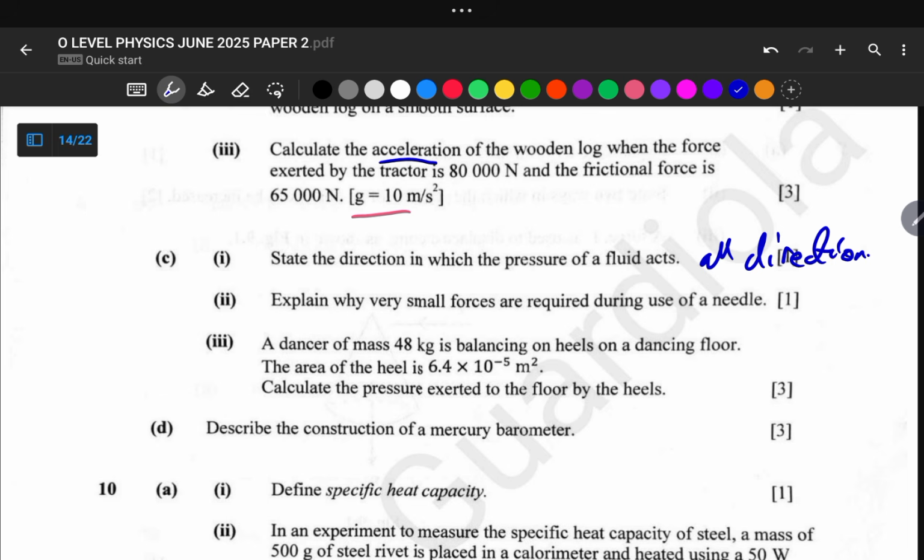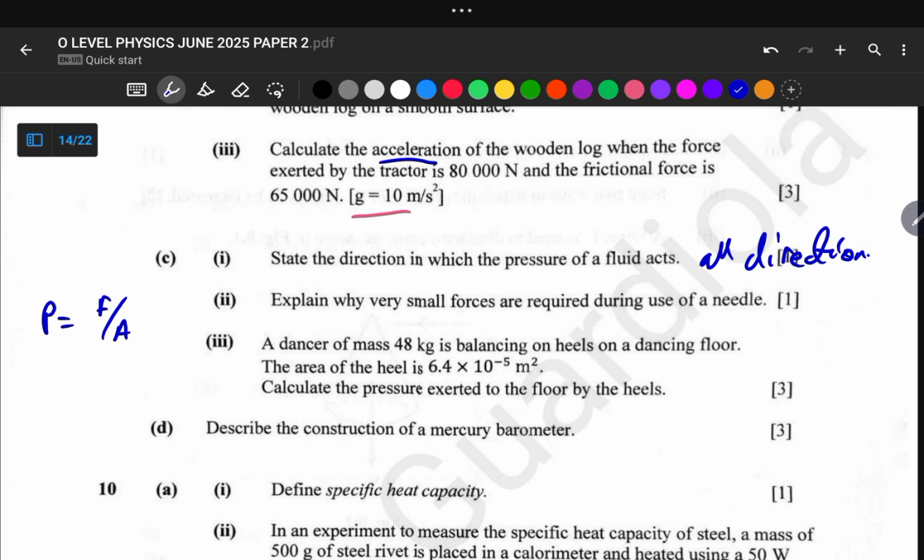Okay, and let us move on to the next part of our question, which says explain why very small forces are required during use of a needle. So the idea that we are going to use here is the idea of pressure. So pressure is equal to force per unit area. Okay, so for us to have a high pressure, we should have a small cross-sectional area and a large force.